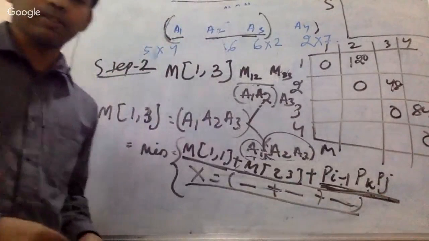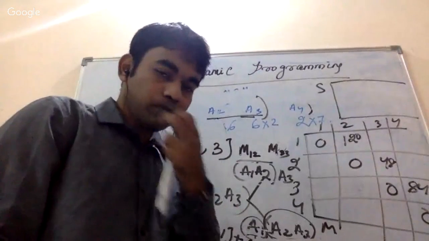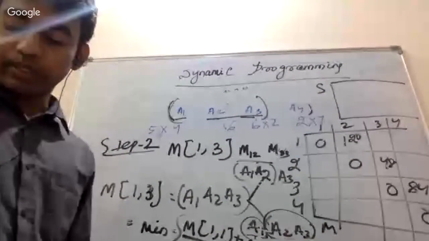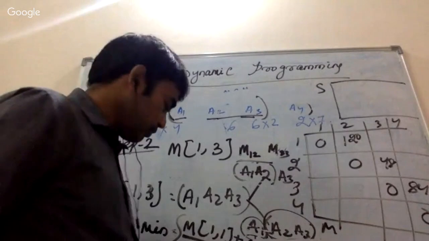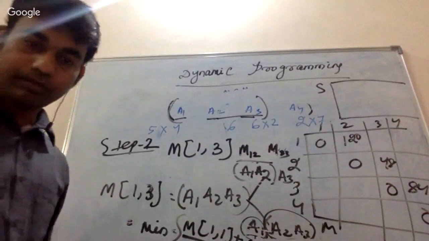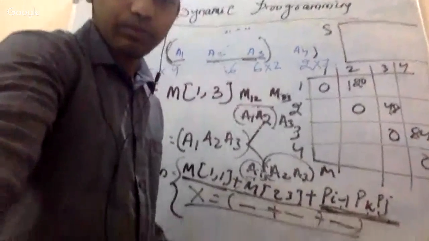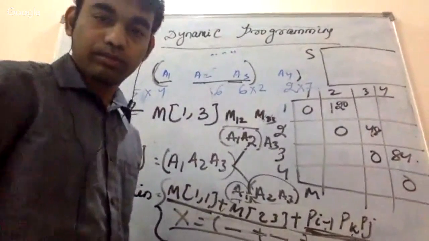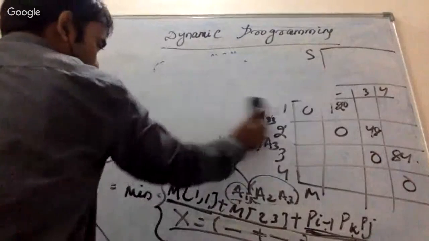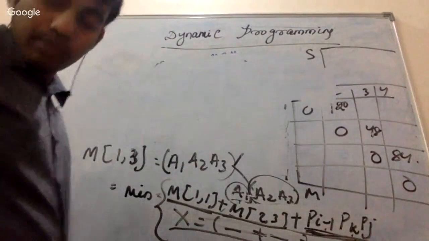What is the value of this x? Just tell me the value.